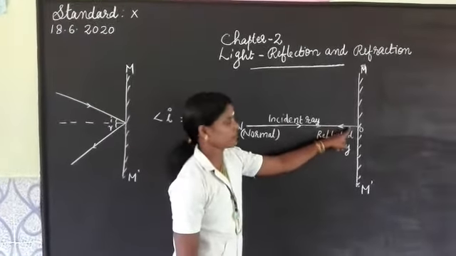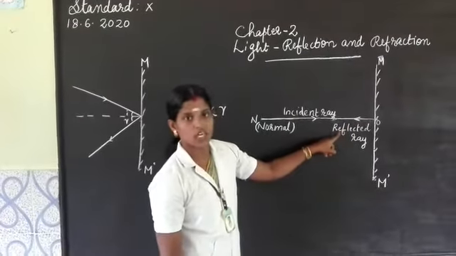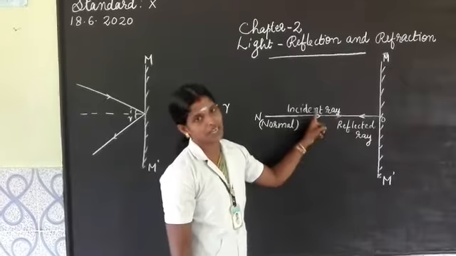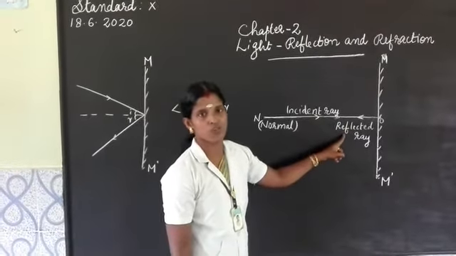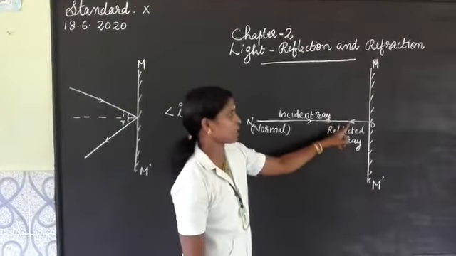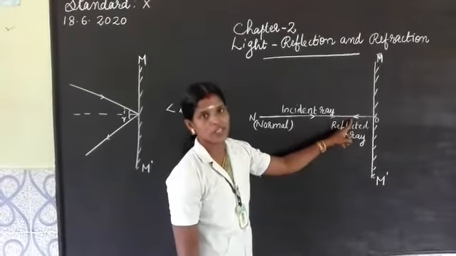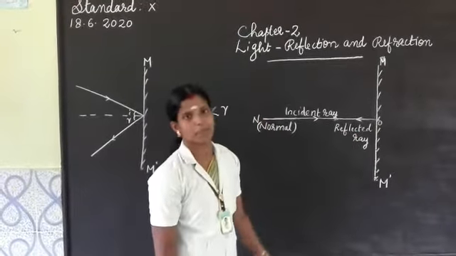So, the angle of incidence will be 0. Then, according to the laws of reflection of light, if the angle of incidence is 0, the angle of reflection will also be 0. So, when the ray of light is falling normal or perpendicular to the mirror surface, the ray will bounce back in the same path.